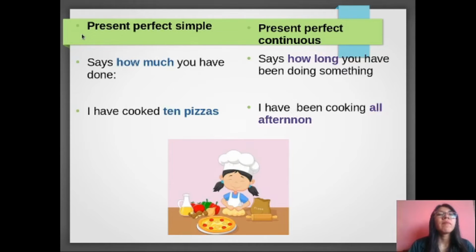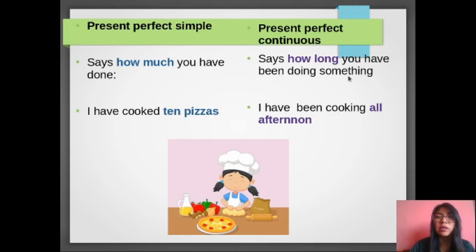Okay. We are going to check the second difference. Present perfect simple says how much you have done of any action, okay? And present perfect continuous says how long you have been doing something. Okay, pay attention. I have cooked 10 pizzas. Okay, that is how much? 10 pizzas. I have been cooking all afternoon.